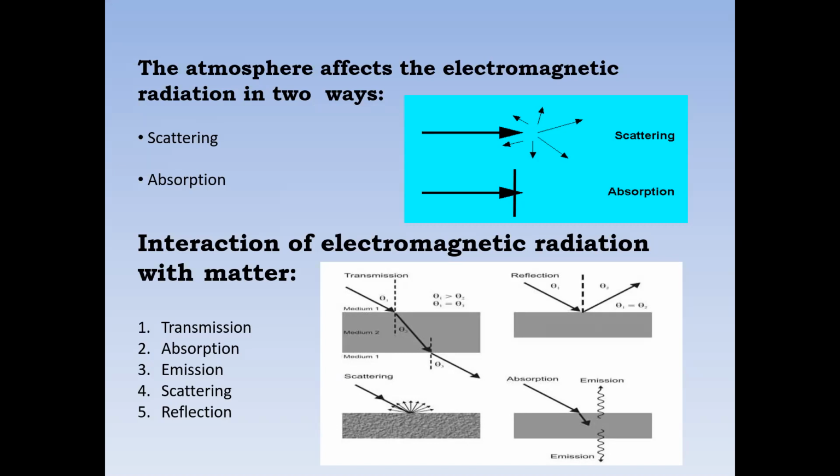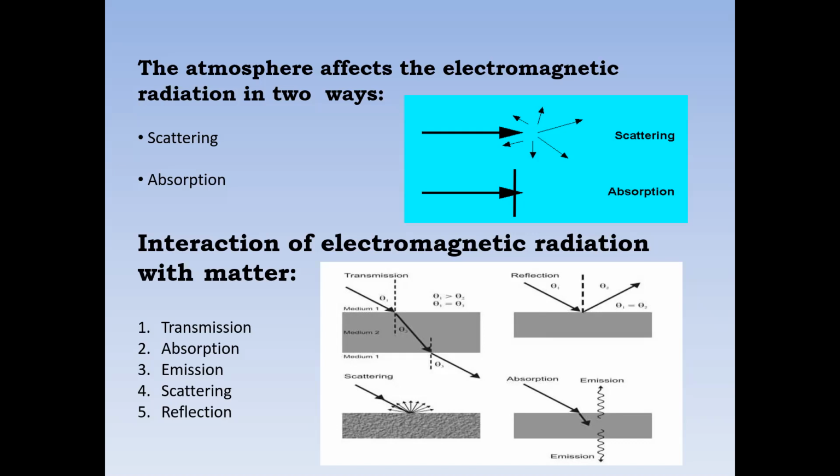Another one, absorption. Absorption means entering into the body, collecting inside. That is absorption, which means entering into the body. The atmospheric conditions affect the electromagnetic radiation in these two ways.